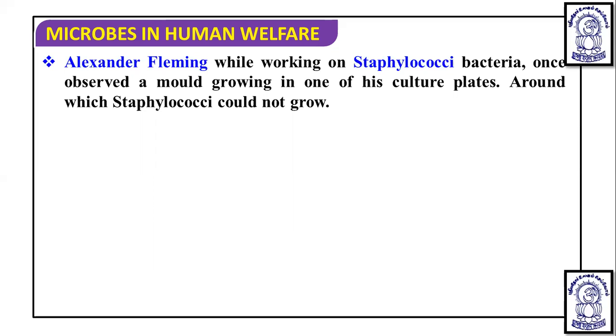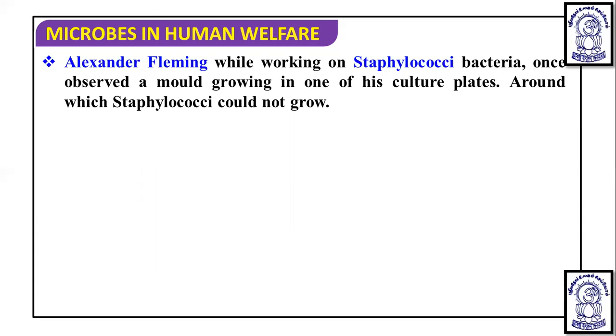He made several culture plates using this bacteria, and some of the used plates he left in the basin, and then he went away for some work. After a few days, he came back and saw this particular petri dish. Then he saw a dark mold growing in the culture plate.